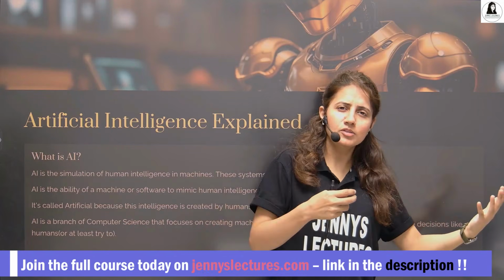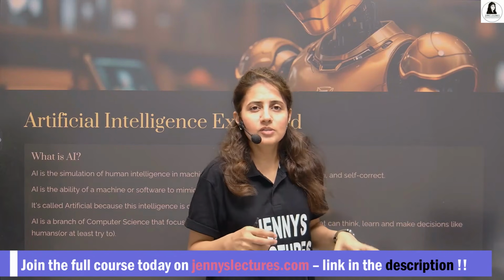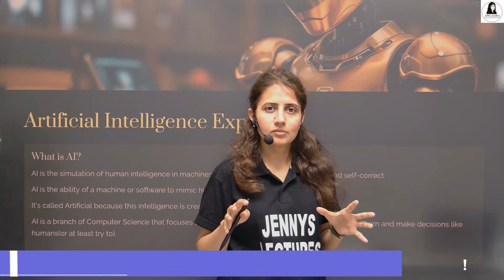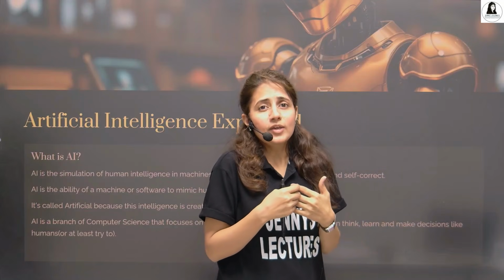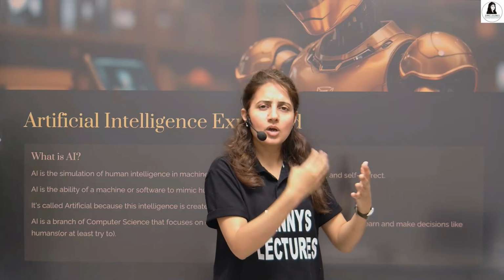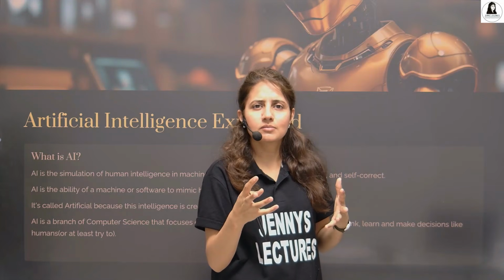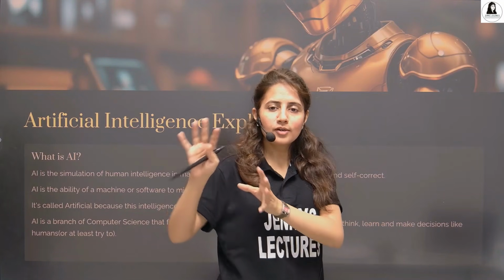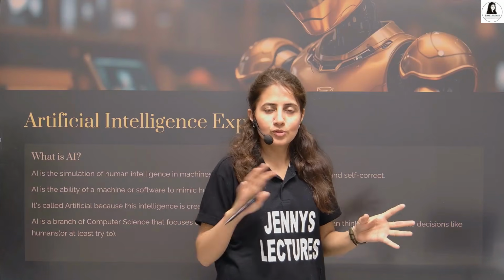Not exactly like humans, because humans are the most intelligent beings on earth. Animals are also having natural intelligence, and humans are also having. We excel in every field we do, whether it's education, sports, arts, science, or anything. We do best, right? So machines are also trying to mimic human behavior nowadays, we know. So that is artificial intelligence basically.